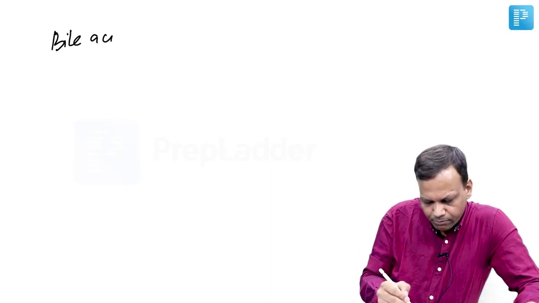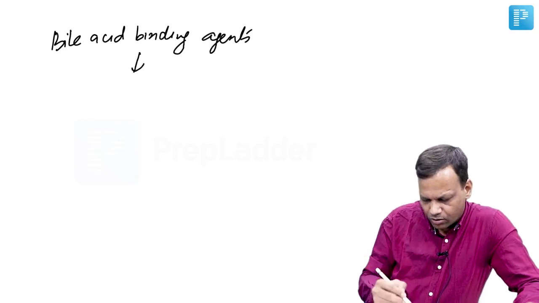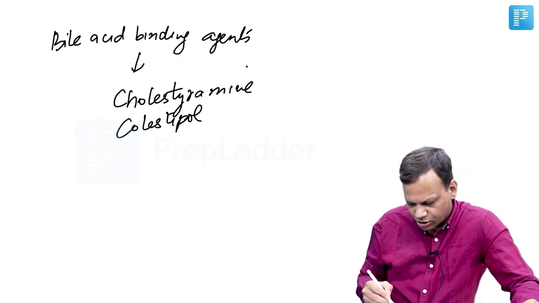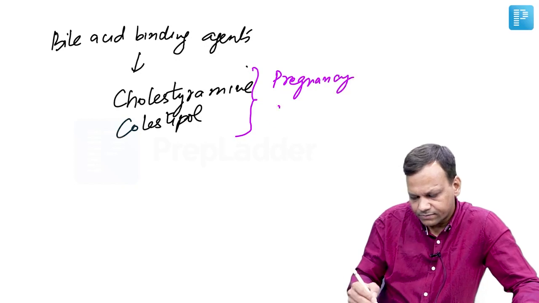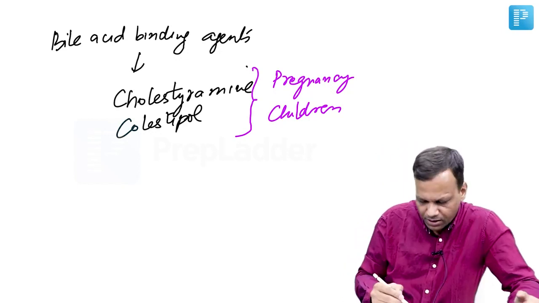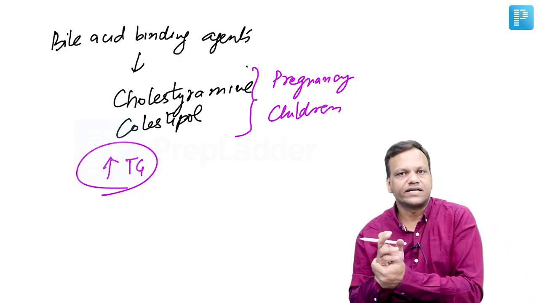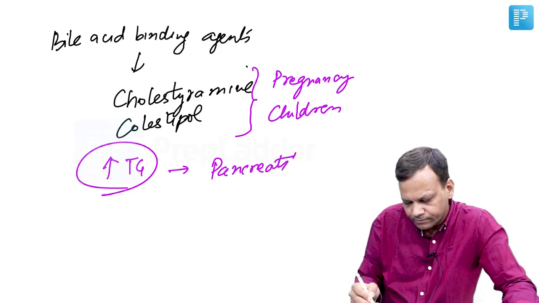Okay. Next are bile acid binding agents. Bile acid binding agents, also called BABA drugs, like cholestyramine. The main advantage of these drugs is that they are very safe in pregnancy and children. So these are the drug of choice for dyslipidemia in pregnancy and children. They are not absorbed at all. But the main disadvantage is they cause hypertriglyceridemia. So if there is already an increase in triglyceride, they are contraindicated because they can result in pancreatitis in these patients.